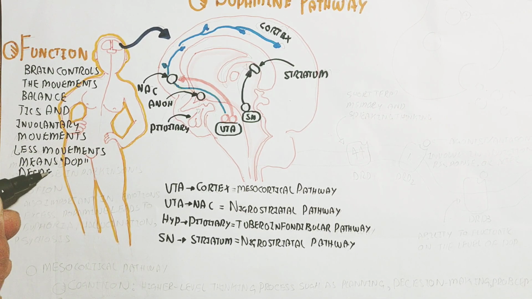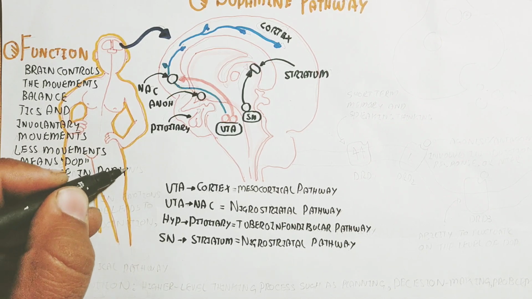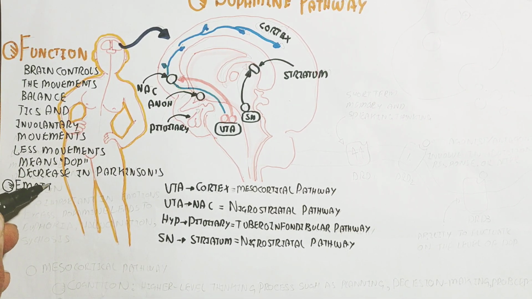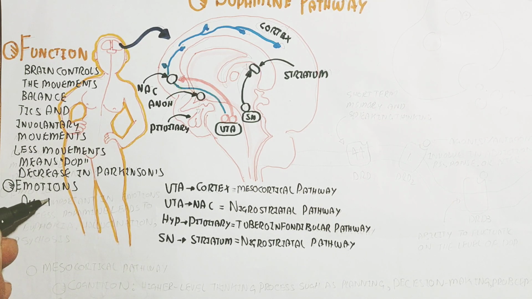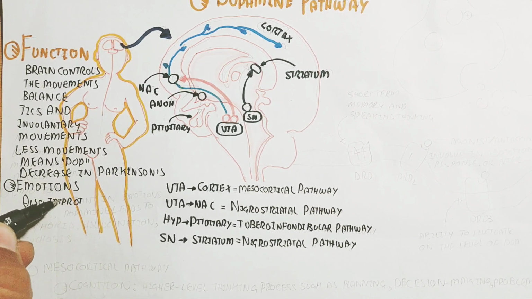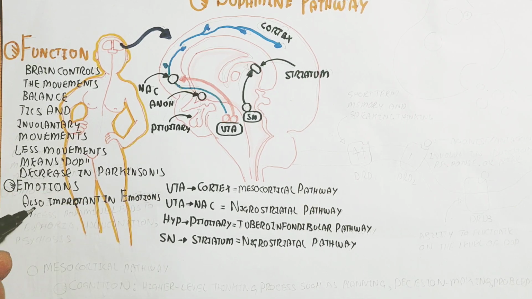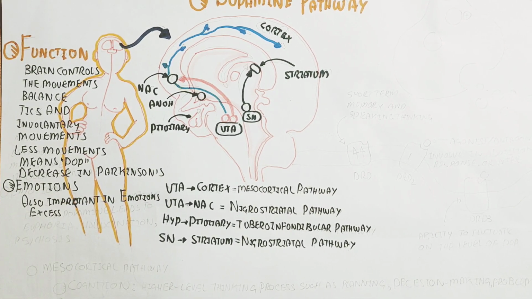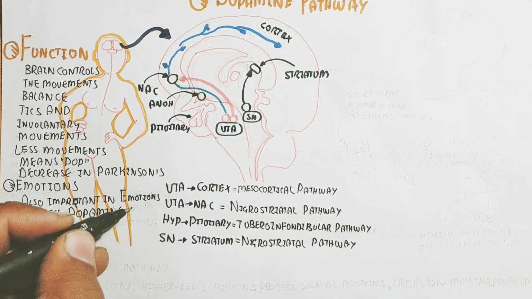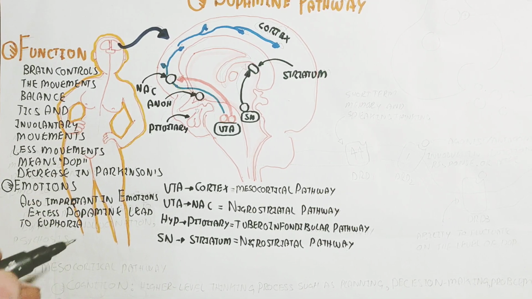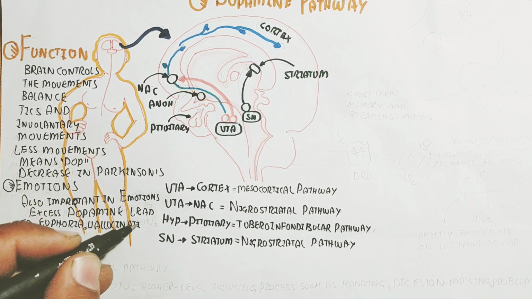Less movement means dopamine decreases, as in Parkinson disease and other neurodegenerative diseases. It is also important in emotions. Excess dopamine leads to euphoria, hallucination, psychosis and others. Deficiency leads to Parkinson disease and other neurodegenerative diseases. So the balance is very crucial.